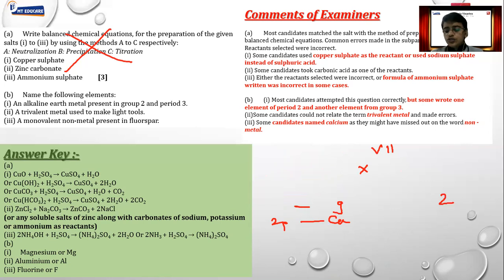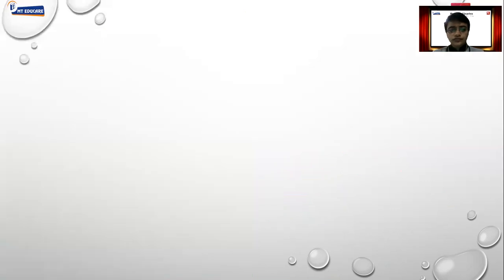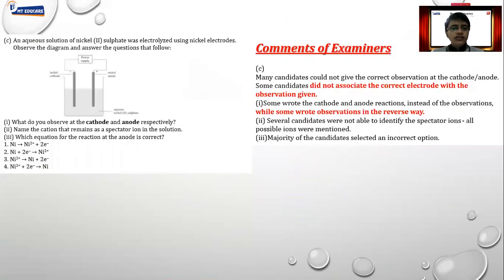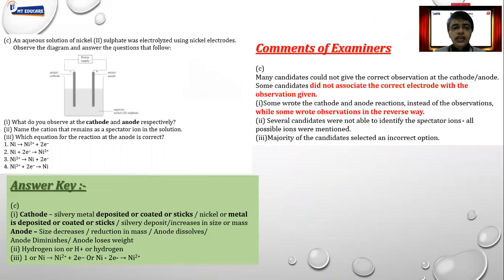Okay, let's move further to the next important term. Here we have been given the diagram. We have to answer questions based on diagram. This is nickel electrolysis. Okay, in short, plating of nickel. What do you observe at cathode and anode respectively? So let's understand what exactly the question is about. Nickel sulfate was electrolyzed using nickel electrode. Observe the diagram and answer the question.